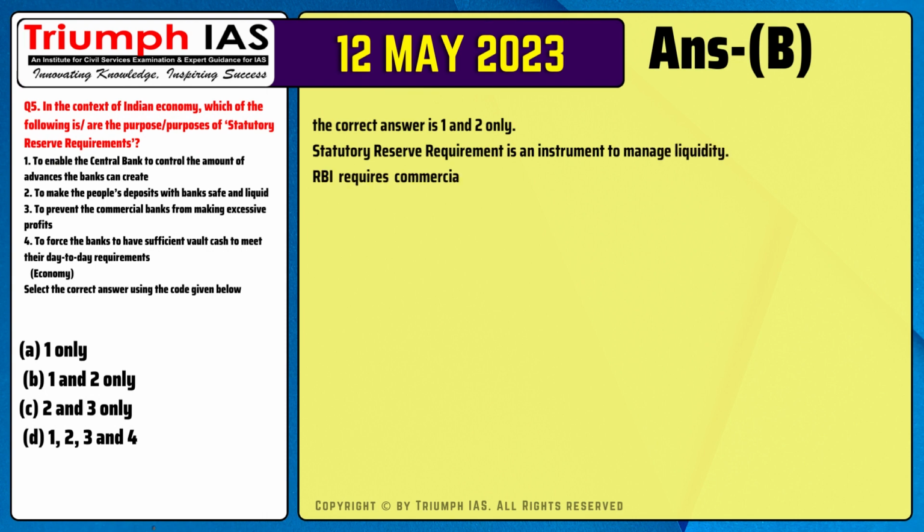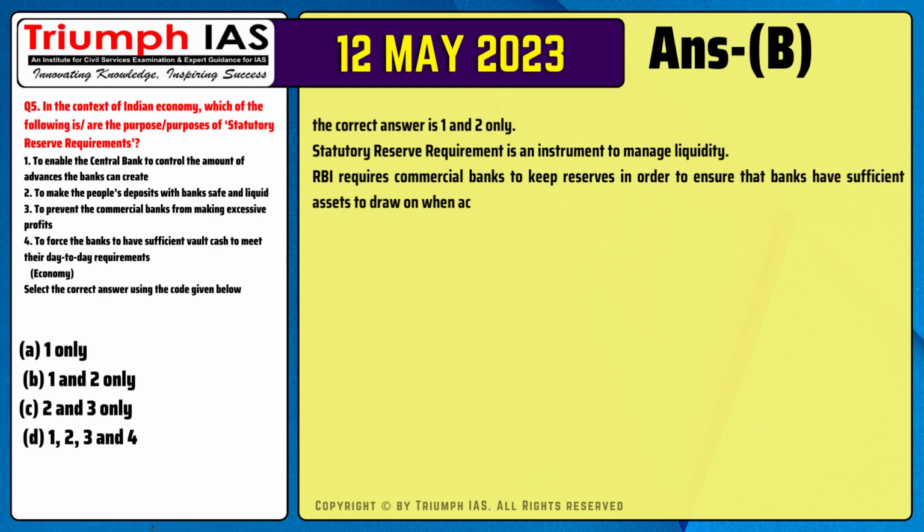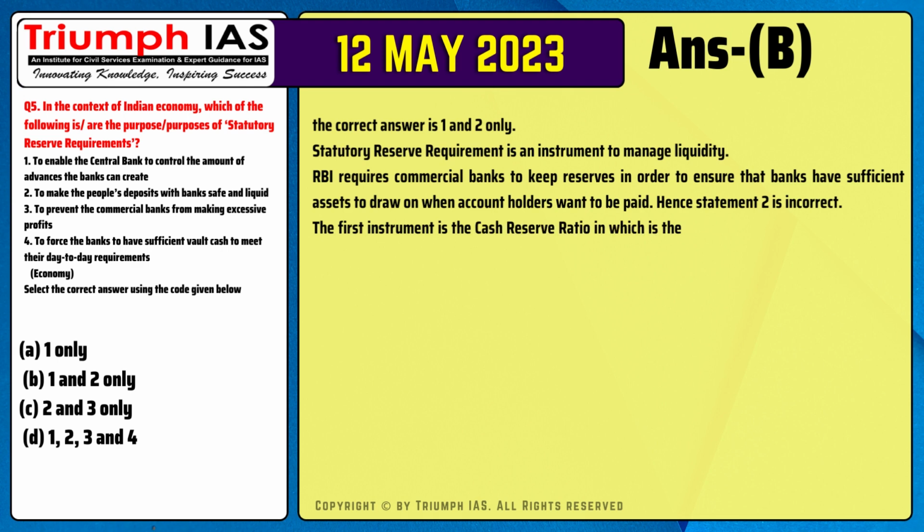Statutory reserve requirement is an instrument to manage liquidity. RBI requires commercial banks to keep reserves in order to ensure that banks have sufficient assets to draw on when account holders want to be paid. Hence, statement 2 is incorrect.